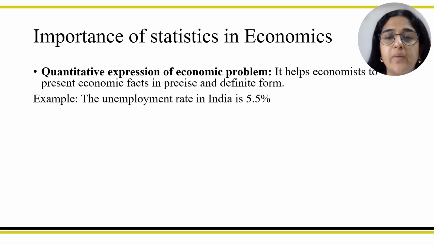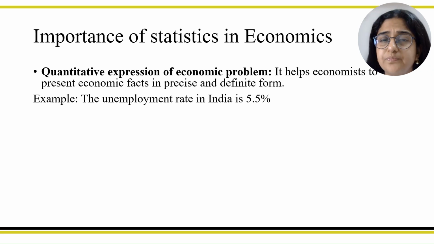Quantitative expression of economic problems. What is an economic problem? Such as unemployment, poverty, etc. When an economic problem is expressed in numbers, then it becomes more precise and exact. For example, the unemployment rate. If I say that the unemployment rate in India is very high, then this information is not very accurate. But if I say that the unemployment rate in India is 5.5% of the total population, then it becomes precise and exact.